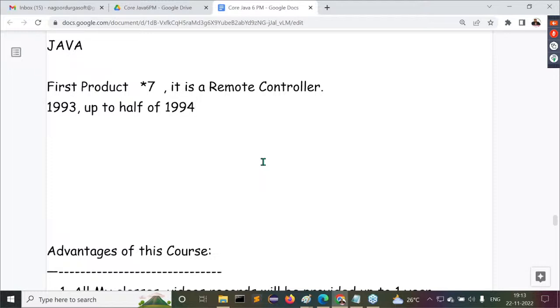But Sun Microsystems did a very good job preparing their new programming language, the Java programming language. By using Java, the first product was provided, that is Star 7. But nobody is interested in taking the Star 7. Sun Microsystems is totally in depression. They put in a lot of hard work, but no customer was identified for their product. They waited nearly 1.5 years to find a customer for it, but no customer is available.